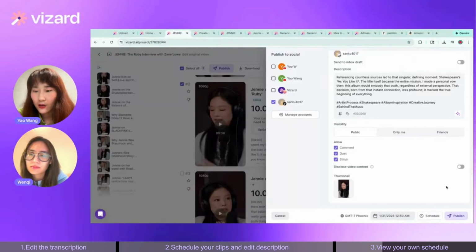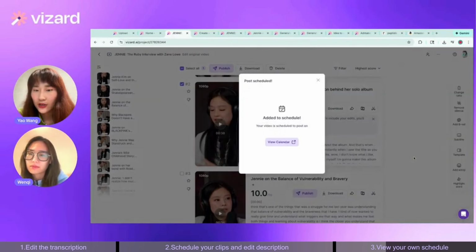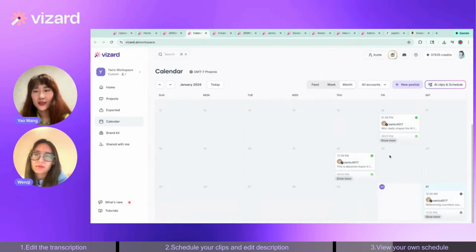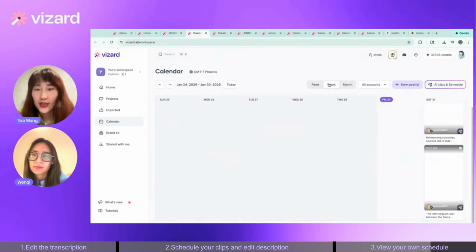All right. So if I hit schedule, then we'll go to the calendar. This is my calendar. This is how my calendar is looking like. So it will show me the feed, week or month view of my calendar. It will show me all the posts that I scheduled. So those are the past ones, and this one is the post that I just scheduled. And it will show me the account or the platform that the clips are scheduled.